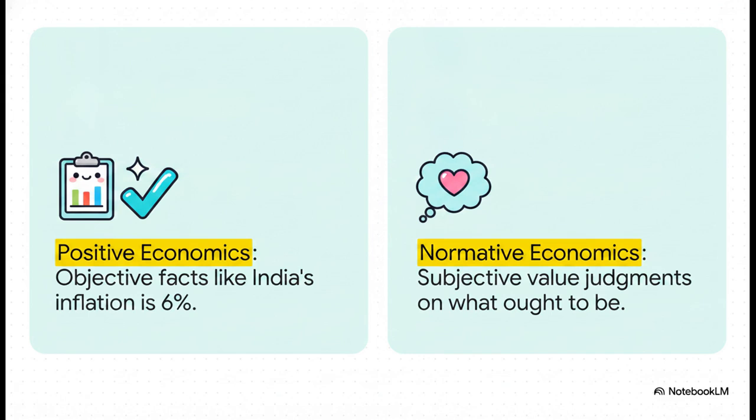Normative economics, however, deals with what ought to be. It is subjective. It involves value judgments. Saying the government should aggressively reduce inflation to help the poor is a normative statement. It is so essential to recognize when an expert is neutrally stating a verifiable fact versus when they are offering a subjective opinion on what economic policy should look like.